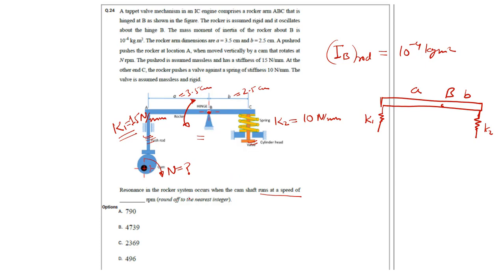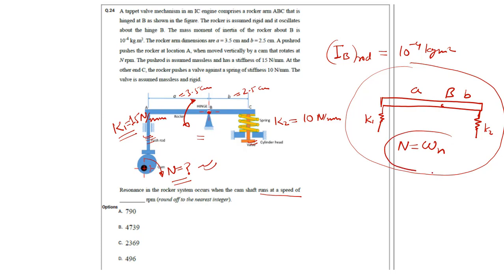But now let's suppose I know the resonance. I have considered this as a complete system, and when the speed of the camshaft matches with the natural frequency of this system, then the resonance will occur. If that clicked in your mind during the question paper solving, you can move to the next step. Try to find omega n of this system.